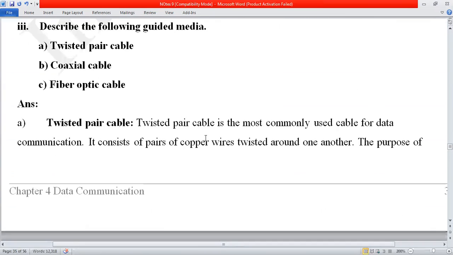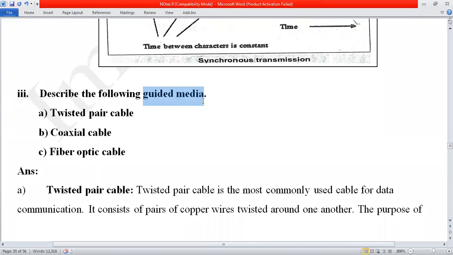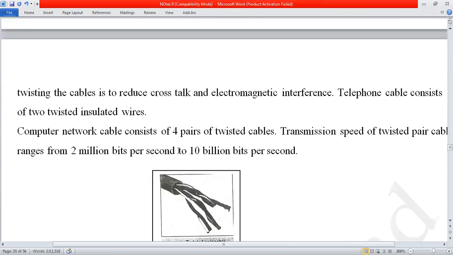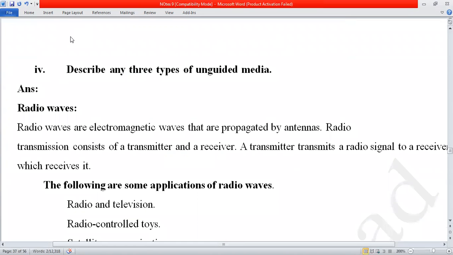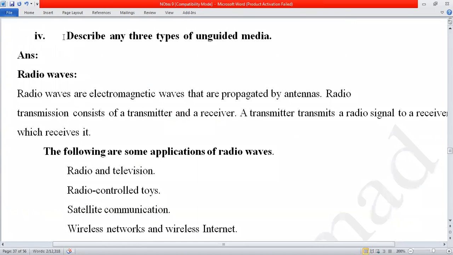After this, we did guided media. This was our previous lecture. In the guided media, we have discussed twisted pair cable, coaxial cable, and fiber optic cable. Now comes to today's topic: describe any three types of unguided media.